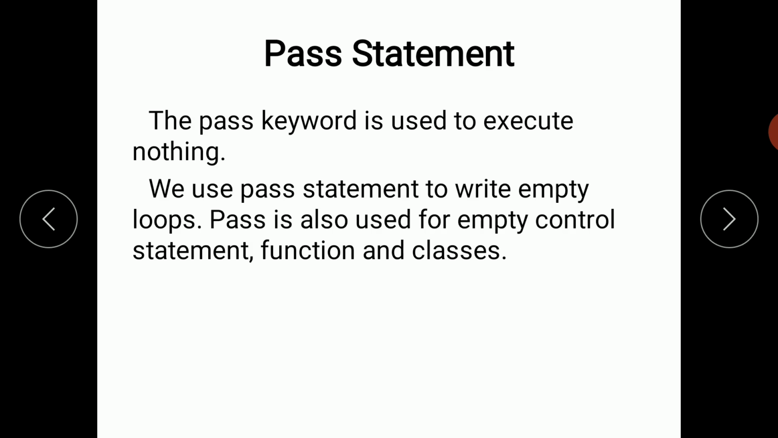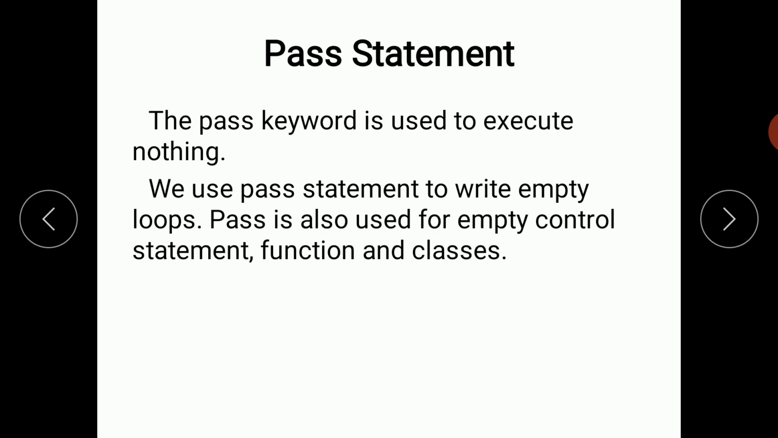The last control statement is the pass statement. The pass keyword is used to execute nothing. It means when we don't want to execute code, pass can be used to execute empty. It is the same as the name refers to. It just makes the control pass by without executing any code. If we want to bypass any code, the pass statement can be used.